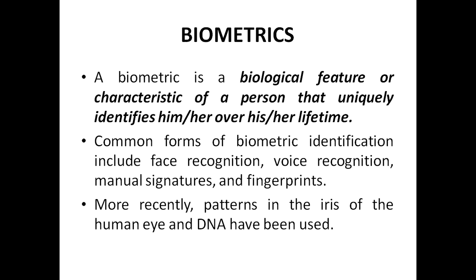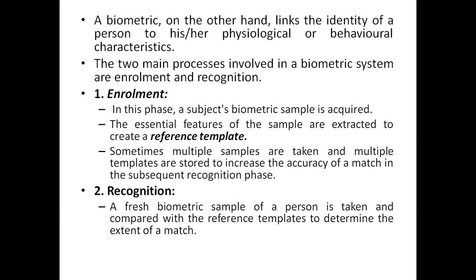So the last point of the authentication 2 is called biometrics. A biometric is a biological feature or characteristic of a person that uniquely identifies him or her over his or her lifetime. Some of the common forms of biometric identification include face recognition, voice recognition, manual signatures, and fingerprints. Most recently, patterns in the iris of the human eye and DNA can also be used as biometric features. A biometric links the identity of a person to his or her physiological or behavioral characteristics.